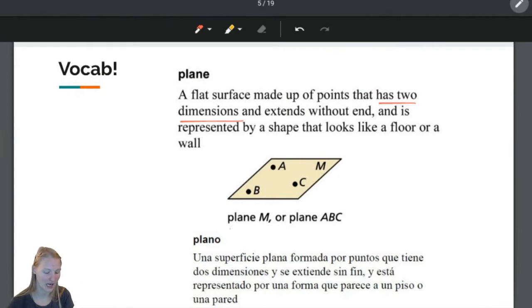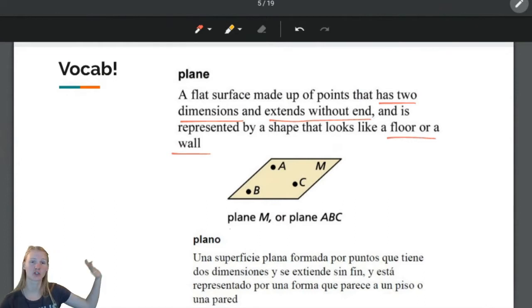Okay, so a plane is a flat surface and extends without end. So the way that we like to think about planes is like a piece of paper or the surface of your desk or something like that. It is a completely flat surface. We draw them like this. This is how we draw planes. So it is represented by a shape that looks like a floor or a wall, but the only difference between a plane and the wall or the floor is it must be completely flat and it must extend without end.